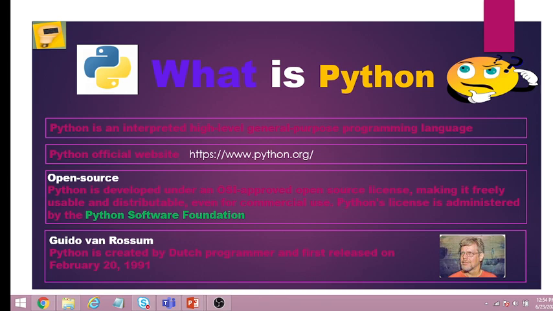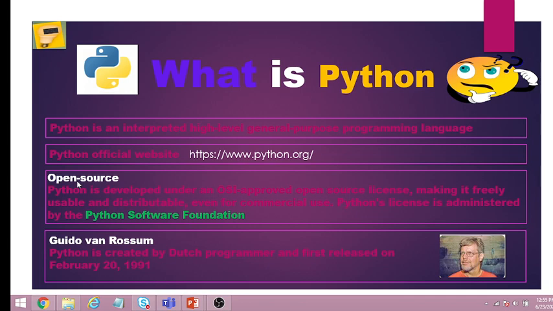And the second feature, it is called a general purpose programming language. What is general purpose? It will be used in a wide variety of areas and wide technologies, like all types of modern technologies. It is explained in coming slides. And the next point is, what is the official website of Python? This is www.python.org. You can access the site and get all relevant documents and information regarding Python.